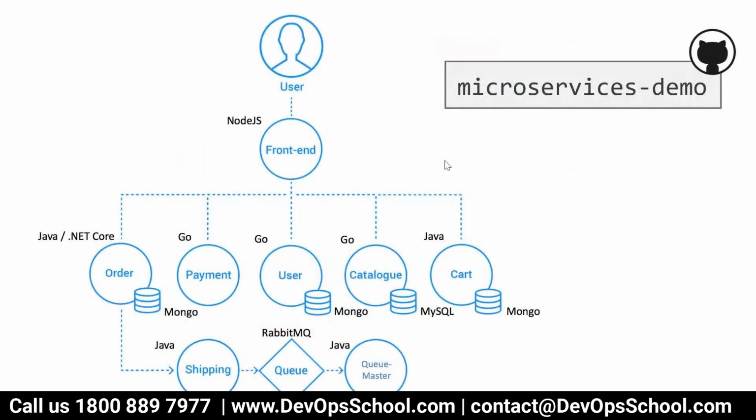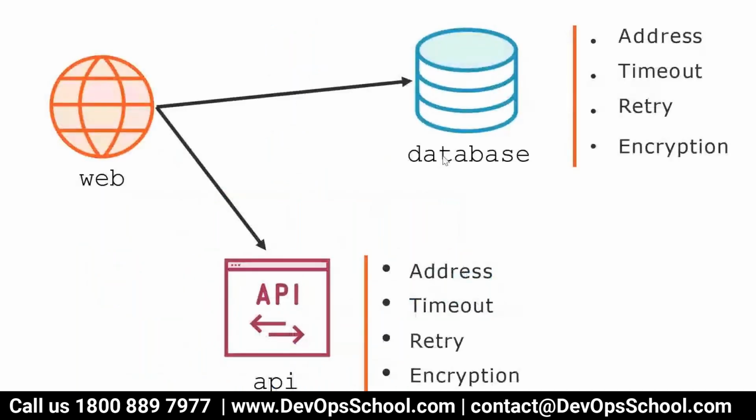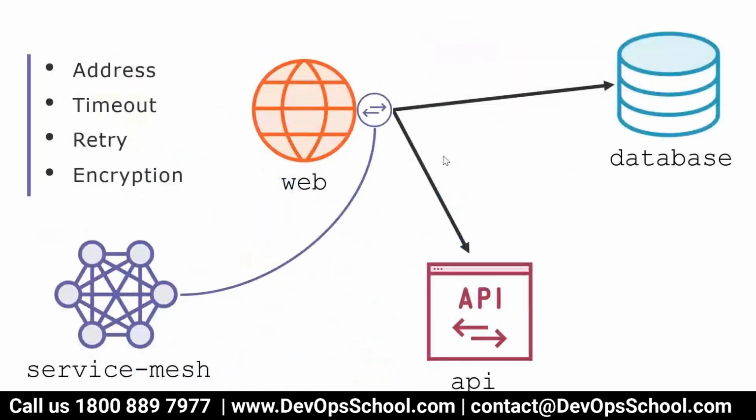Look at this here. This is the microservices architecture. You have multiple microservices which include order, payment, user, catalog, cart, shipping, queue, and so on, and multiple databases. So how do we maintain this? There are so many. In order to serve that one request, you need to process the request through multiple services. How do we manage that? Same points: which service should have what address, what timeout, what retry, encryption, and all. How do we do that? That is controlled by service mesh.